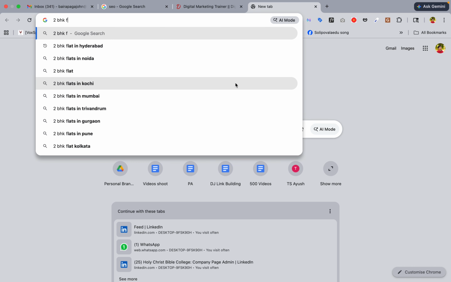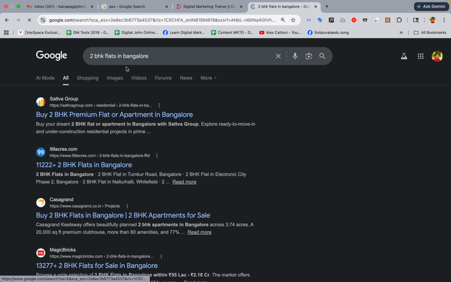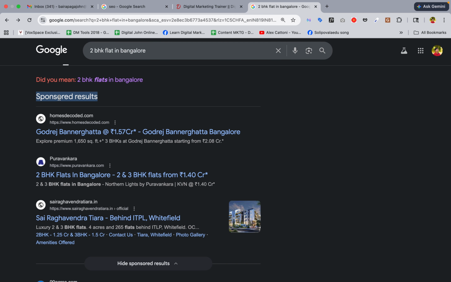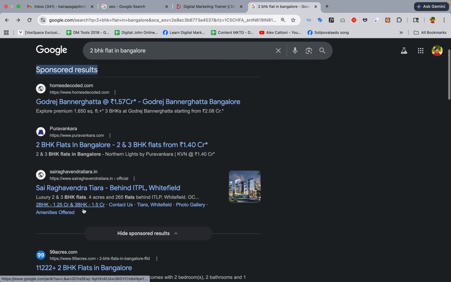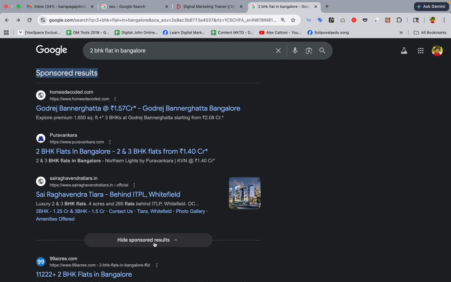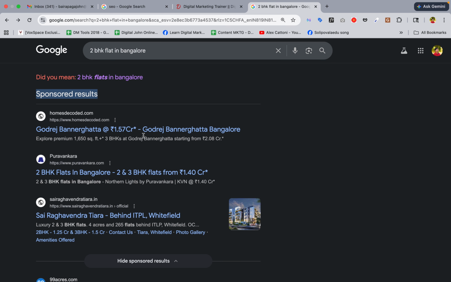Let's say I type a keyword, you can see here, 2 BHK flat. Here I typed 2 BHK flat in Bangalore. Now we are getting sponsored results. Sponsored results means these are the ads, purely ads. You are seeing the top 3 results are ads only. Wherever you see this hide sponsored results button, on top of that we can see 3 results. These are the sponsored results.